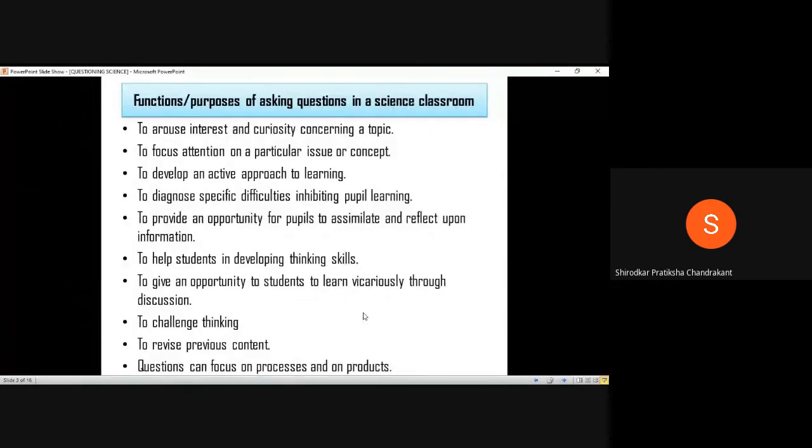Or we can put it this way as well. Say, suppose with an example. I think with an example, it is always better to understand and also to teach. Definitely, questions can focus on processes. Say suppose I'm teaching about a food chain, or food web. If I am asking questions related, we need to look at the product also. Can you all give any example? I'm not able to recollect any.